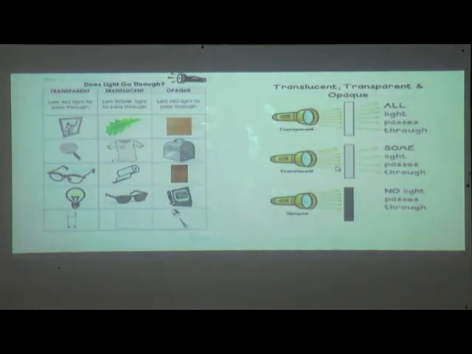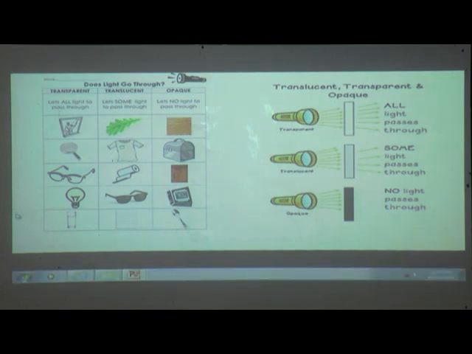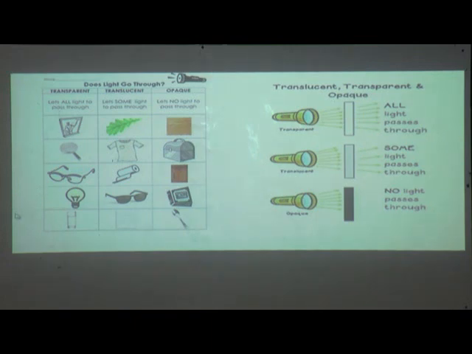Okay. Now here, transparent, translucent and opaque. See the table. Transparent objects let all light pass through. Here mirror, spectacle, bulb, all these are objects we can see clearly through.